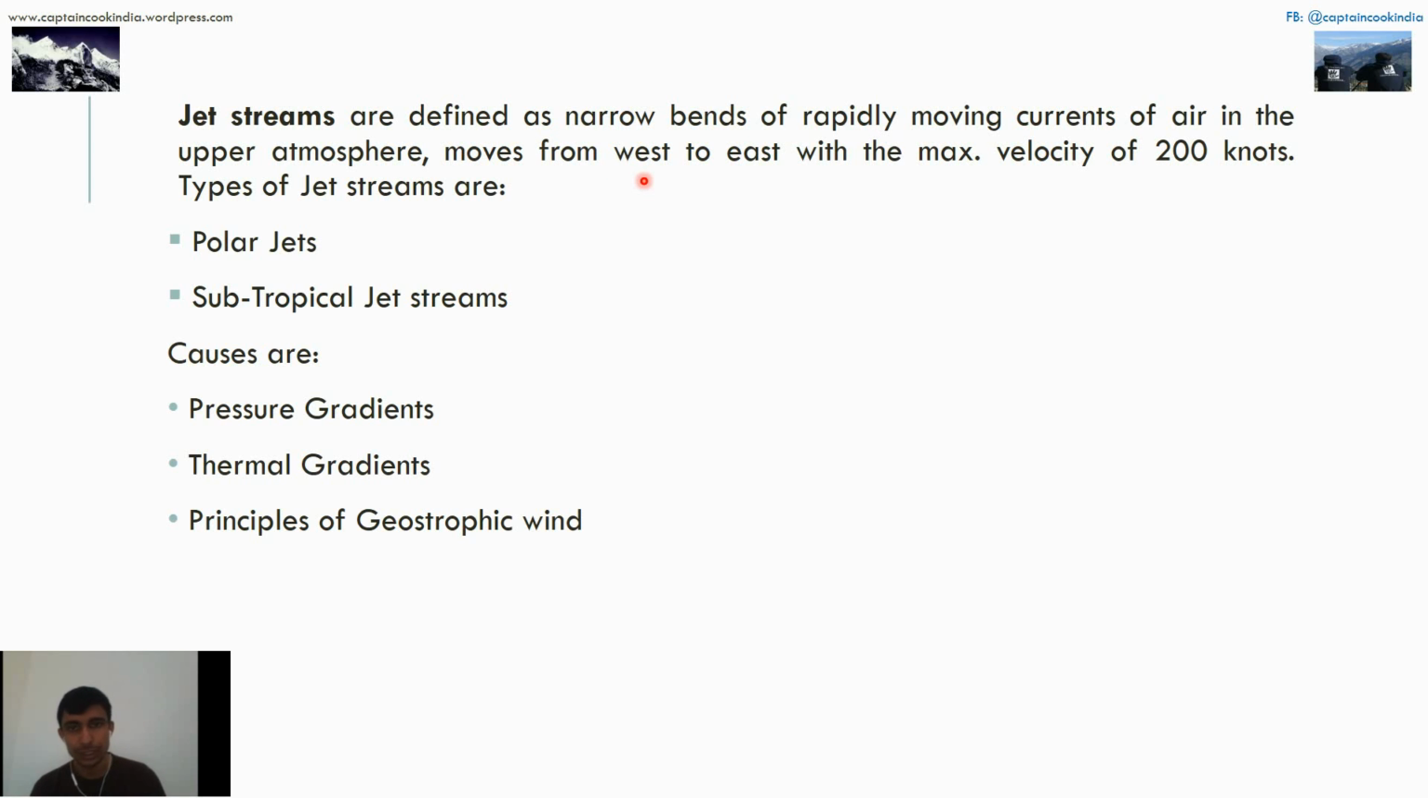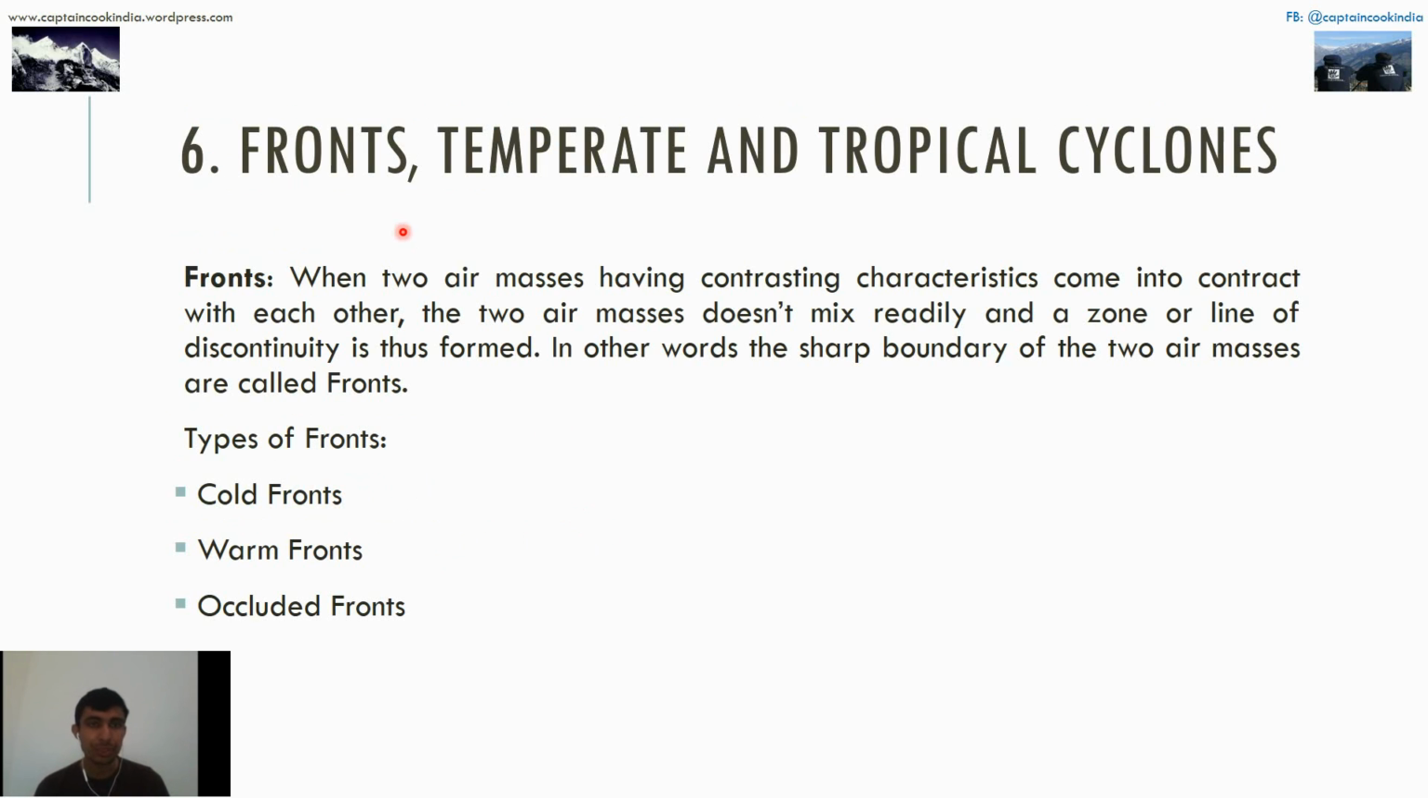Fronts and tropical cyclones, I have explained temperature earlier. Fronts form when two air masses having contrasting characteristics come into contact with each other. The two air masses don't mix readily, and a zone or line of discontinuity is thus formed. In simple words, the sharp boundaries of the two air masses are called fronts. Types of fronts are cold, warm, and occluded.